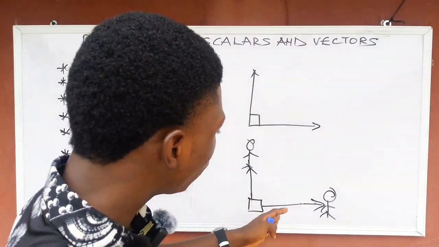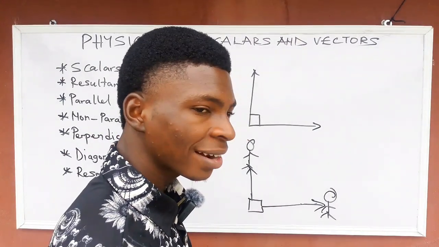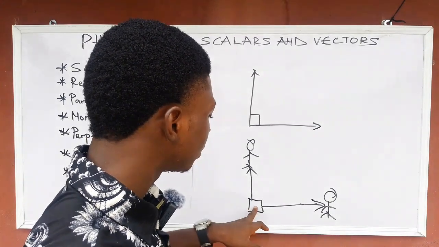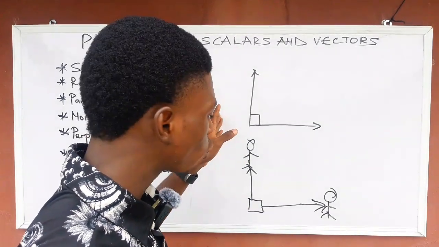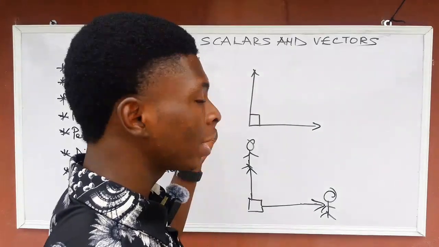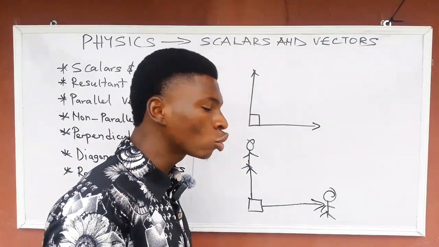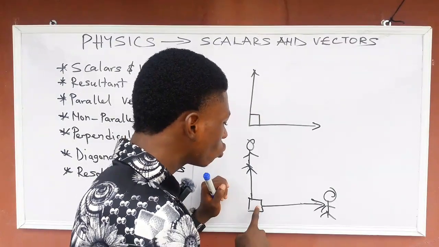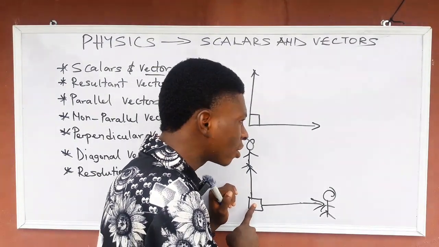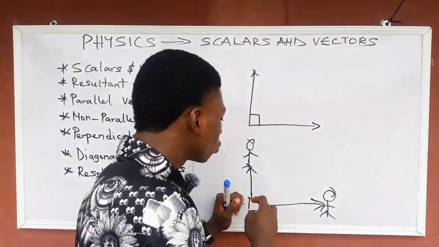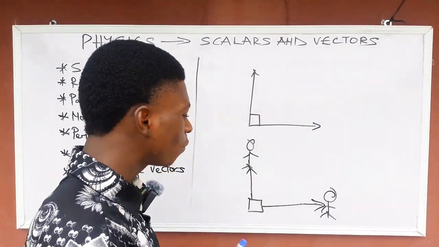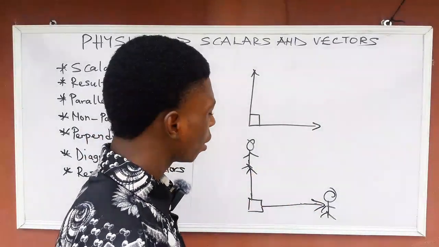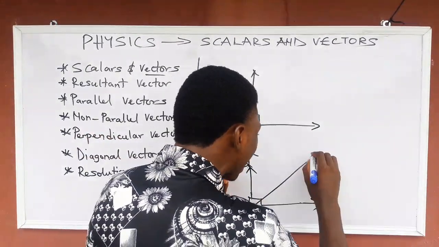So you are pulling this box to this side, eastward, and at the same time your brother is pulling this box towards this side, northward. So what is the resultant? Meaning, what is going to be the magnitude and the direction of this box? This box is now confused, like, where should I go? You are pulling here and someone is pulling here. So where should I go?